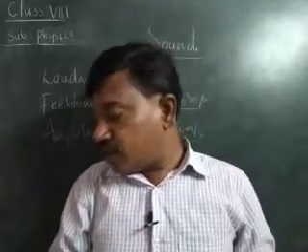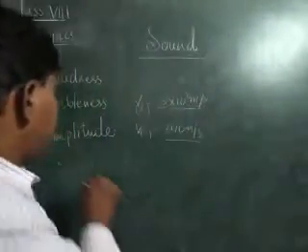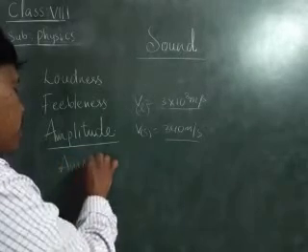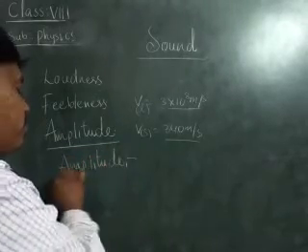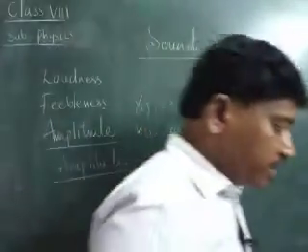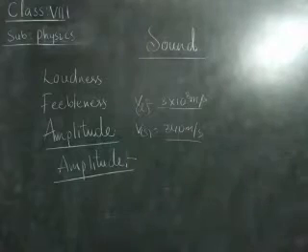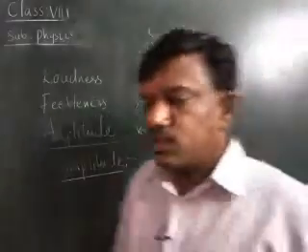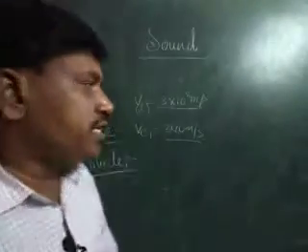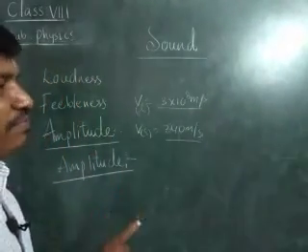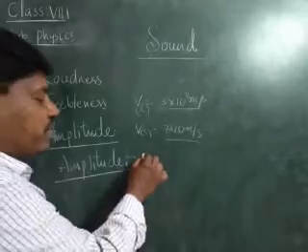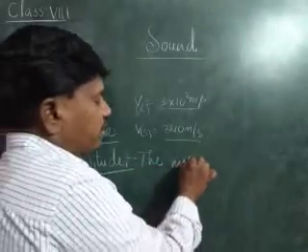And here we are learning about another one, called the amplitude. What is amplitude? Amplitude is the one when we are producing sound, the sound produced is to the maximum level. If the sound produced reaches the maximum level, then that maximum level is called the amplitude. Here amplitude can be defined as the maximum displacement of the vibration.